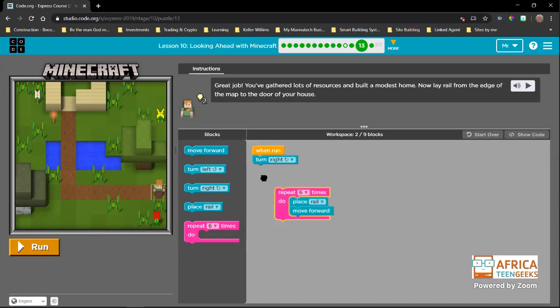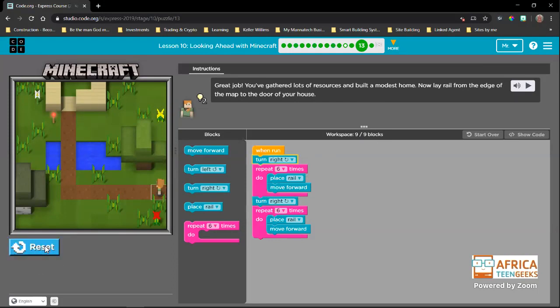So there are 2 ways we can do this. We can either create this again, okay, and we can say place rail and move forward, but we also know we are here and we need to go up. So we need to use a turn right, okay? But now we're using 9 blocks of code. We're still achieving our goal, so this is not wrong. But when we're coding, we always want to try and use as few blocks as possible, okay?